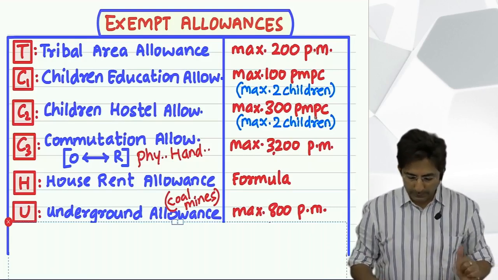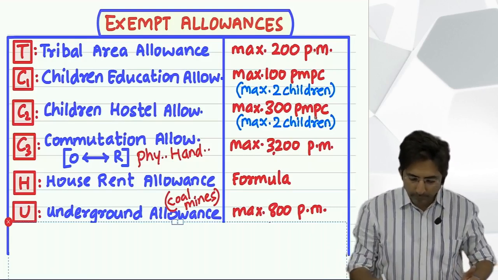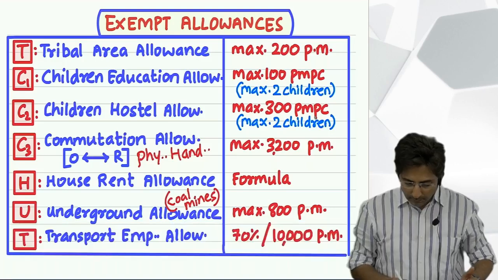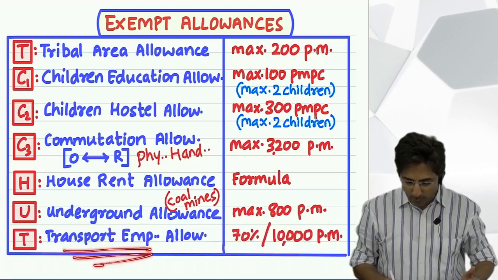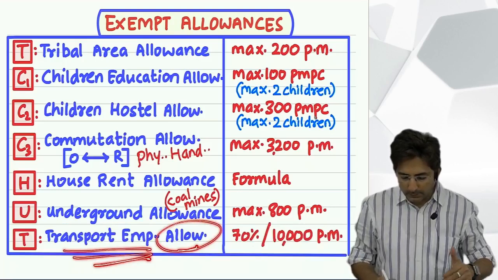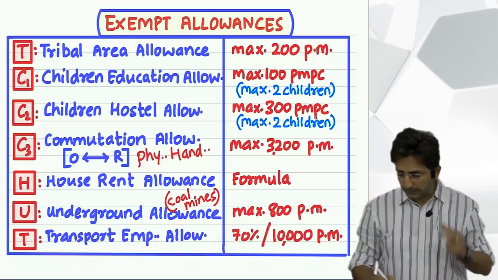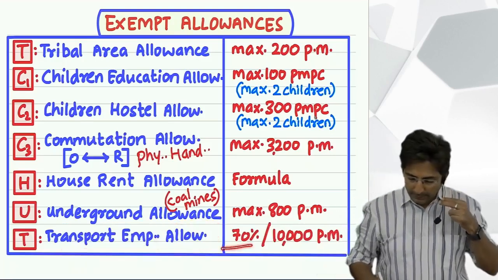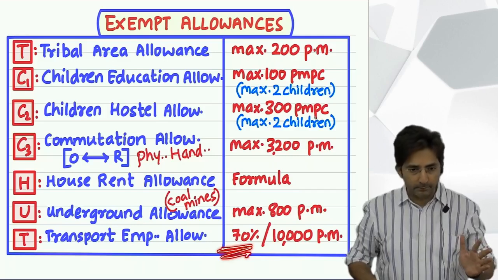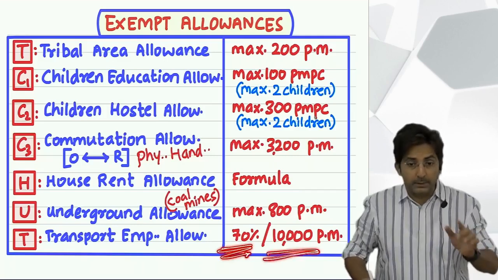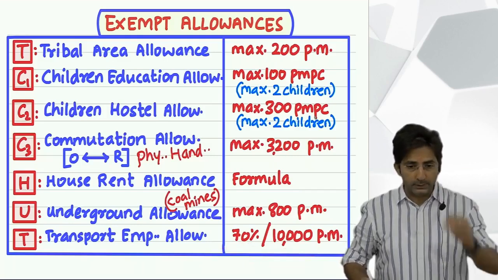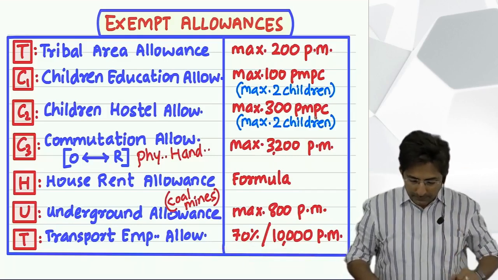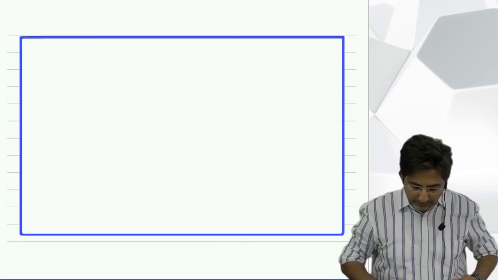Okay. So, what is the rule for this? Read what I have written here: transport employee allowance, means allowances received by transport employees. And the rule is 70% of what you receive or 10,000 per month, whichever is lower, whichever is less. I'll just take one example to show how to present in the exam.